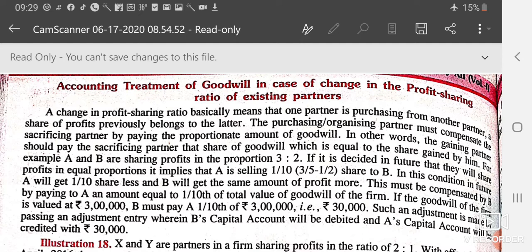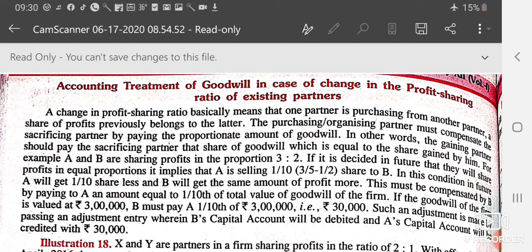So the partner who is sacrificing will get an amount of goodwill from the partner who is gaining. The purchasing partner must compensate the sacrificing partner by paying the proportionate amount of goodwill.